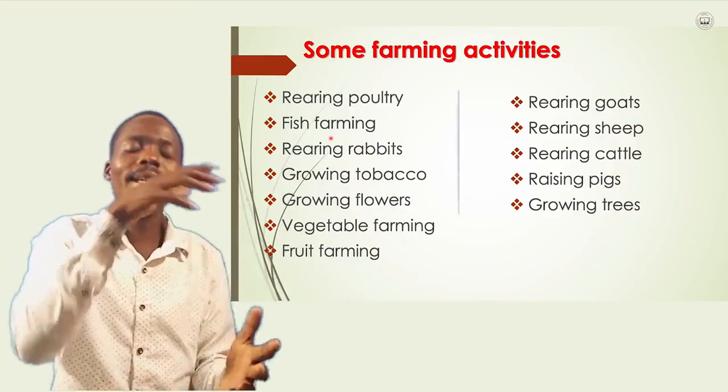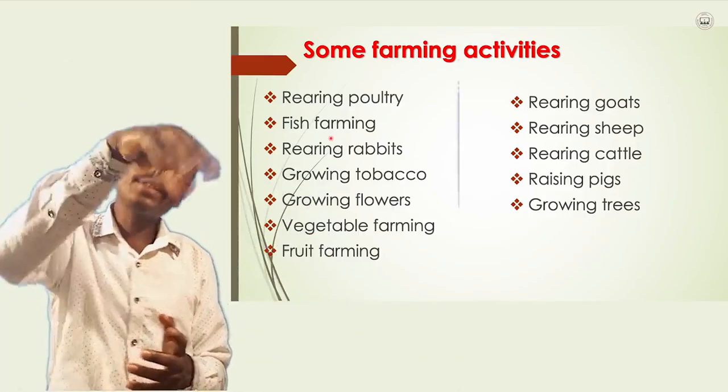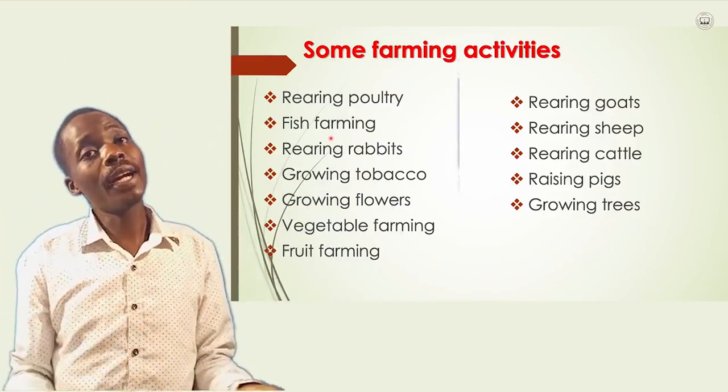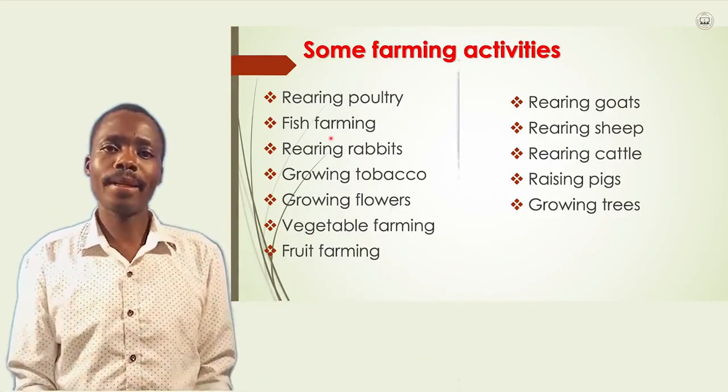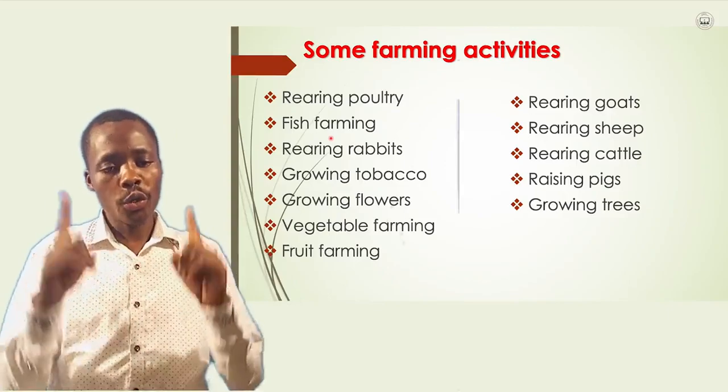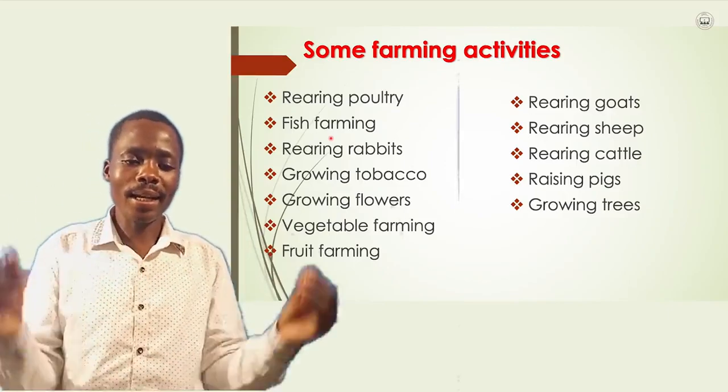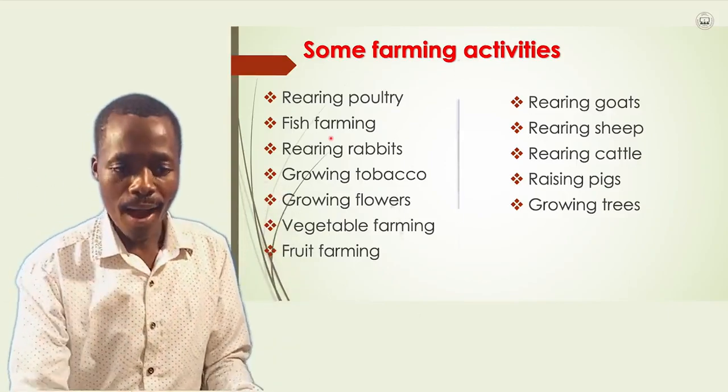You can put some sand down there, water, and you put a fingerling there. When we talk of a fingerling, it is a small fish that will develop into an adult. That is a fingerling. So you can raise that one. That is an agricultural or farming activity.